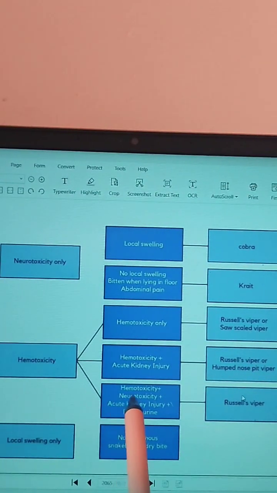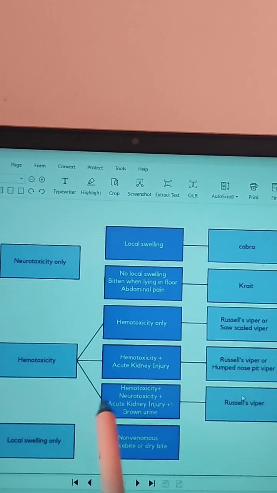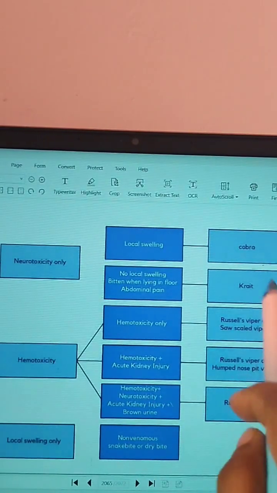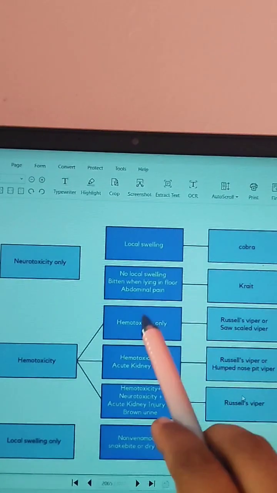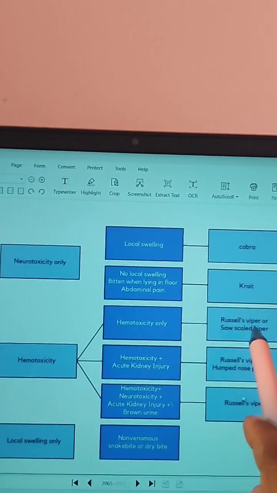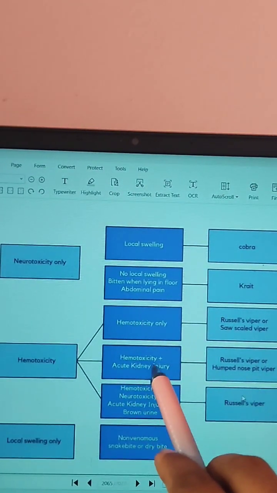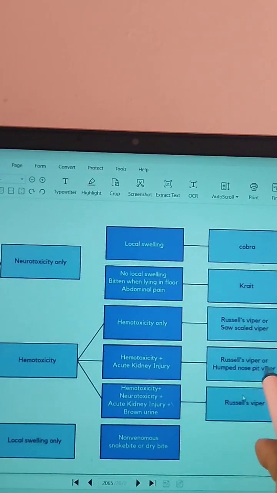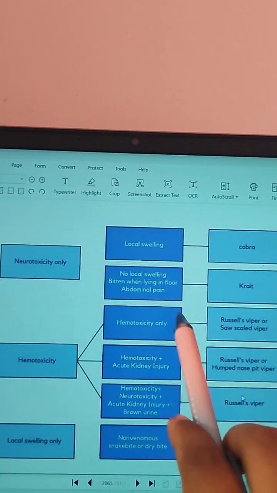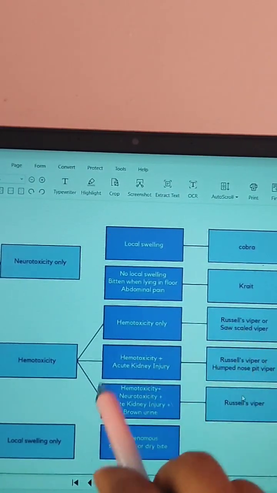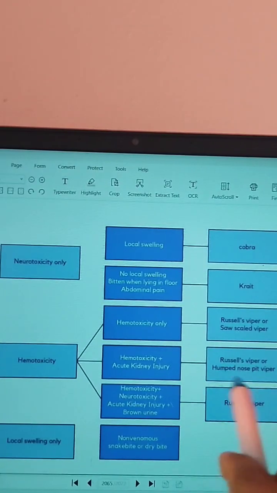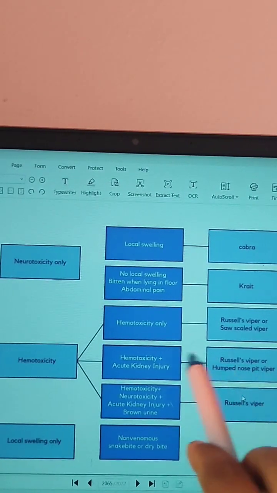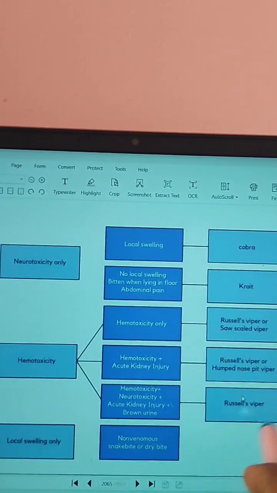And if there is hematotoxicity and also neurotoxicity and also acute kidney injury, plus or minus brown urine, then you should always think about what? Russell's viper. If there is hematotoxicity, there should be a suspicion of Russell's viper. If it is hematotoxicity plus acute kidney injury, then you should add Russell's viper and humped nose pit viper. If there is only hematotoxicity, it is Russell's viper and saw-scaled viper, and if all these four are there, then it is always Russell's viper only. Okay, so if an unknown snake bite occurs, you should think about this.